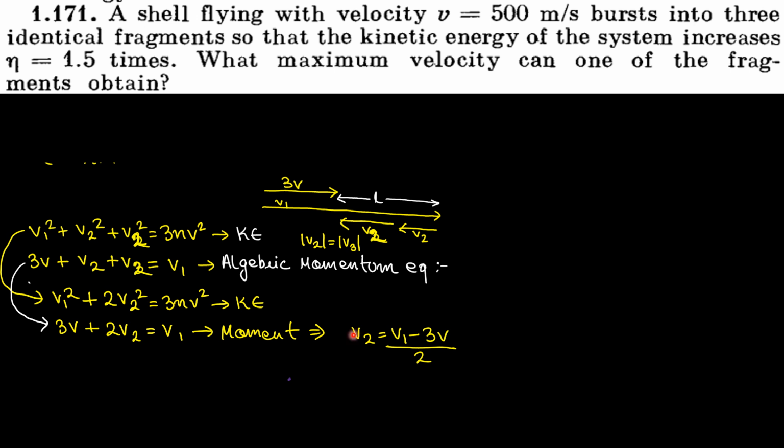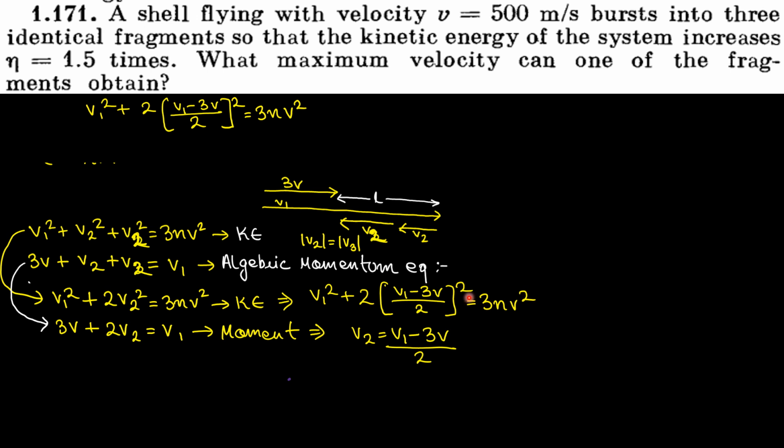Now can I substitute this v2 out here? I have to substitute this v2 out here. So if I substitute the value of v2, it would be v1 square plus 2 into, what is the value of v2? v1 minus 3v divided by 2, whole square, v2 square is equal to 3nv square. So when I solve this equation, I get the value of v1. I simply wrote this entire equation out here.